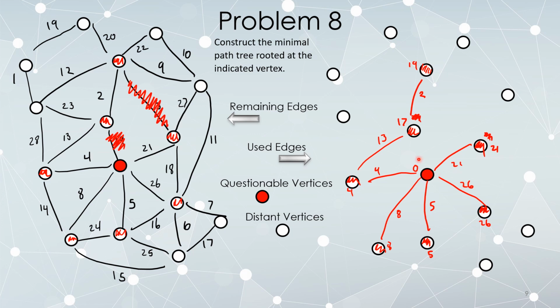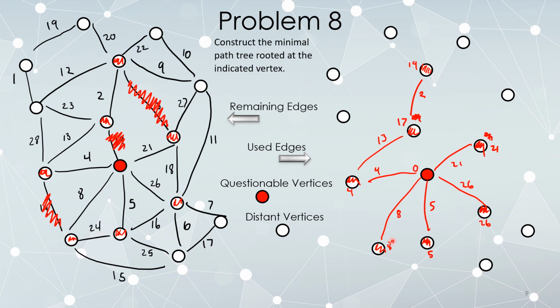Okay, let's see. We've got this edge here, 14. Let's test that out. 4 plus 14 is larger than 8, and 8 plus 14 is larger than 4, so I'm not going to use this edge. And since I figured that out right away, I get to delete it from the original graph.